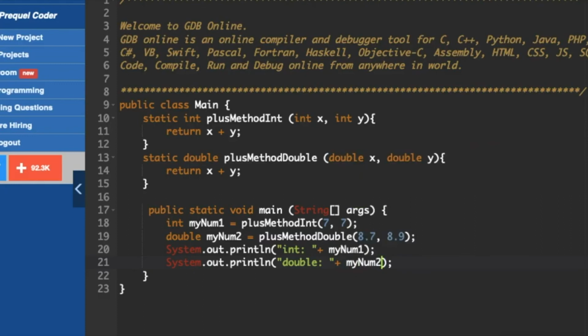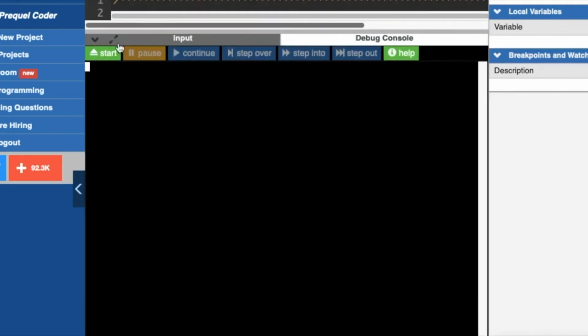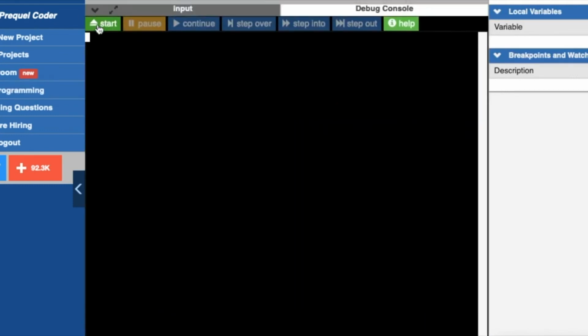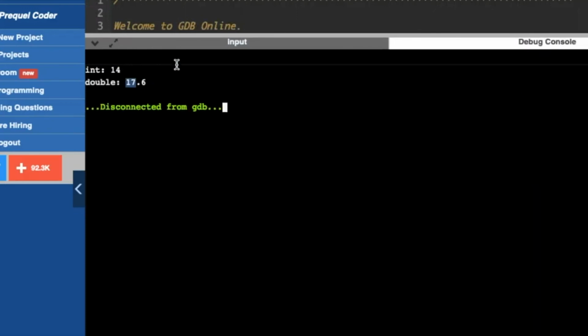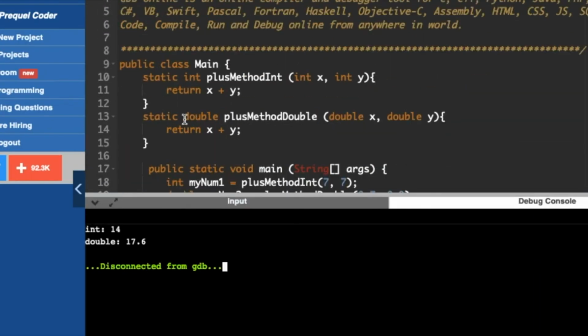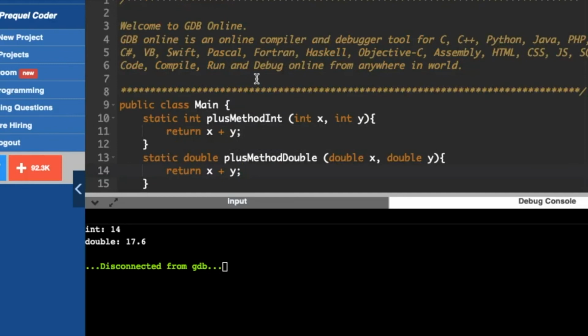Now my code is ready, so let me check whether there are any errors. There are no errors in my code. Regarding the source code, you may visit the link in the description. You will get the code there. So here we have declared an int data type and a double data type with the same method name. You are going to use the plus method for both the data types which you have declared. You have just made changes in the data types here. So this is what method overloading in Java is.